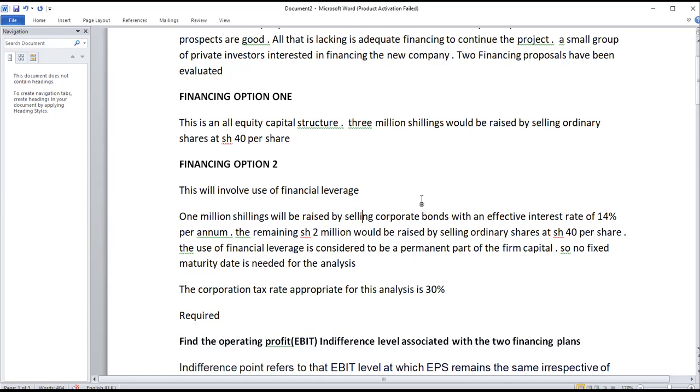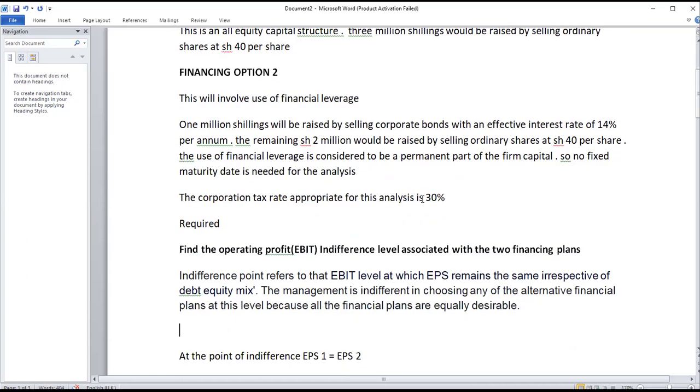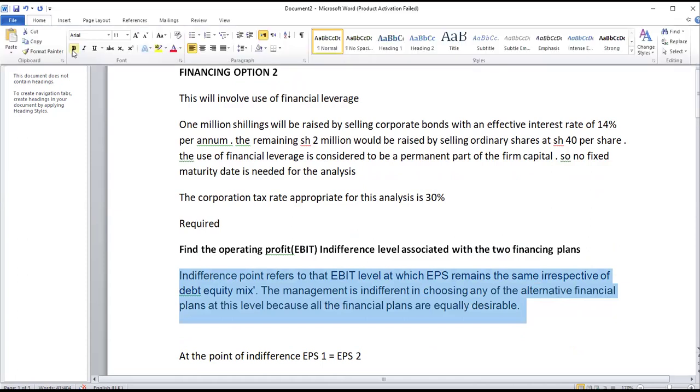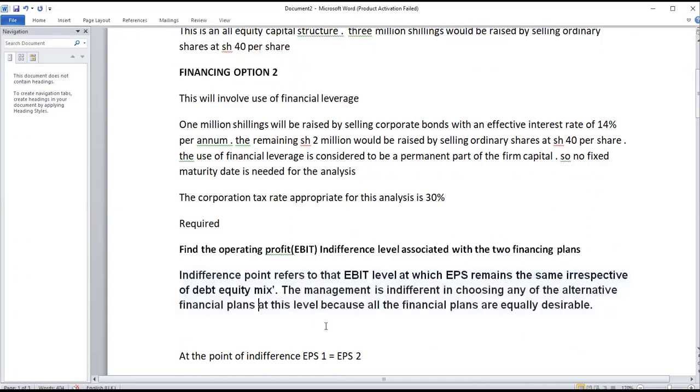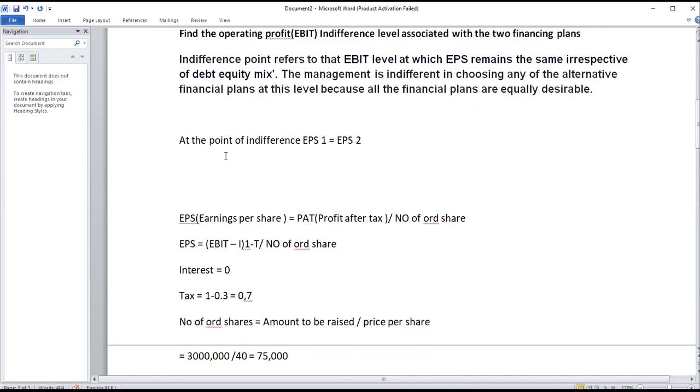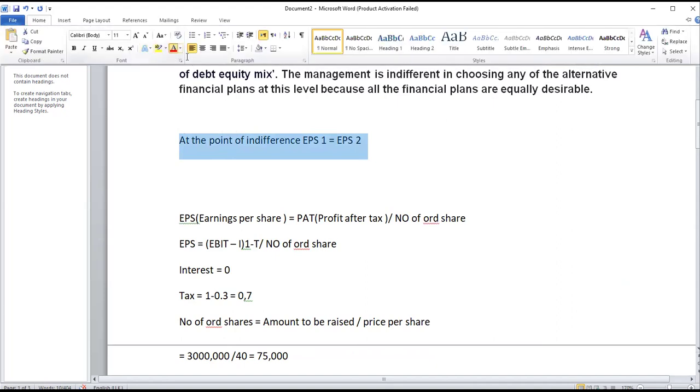So guys, what you need to know is that the indifference point refers to that EBIT level at which the EPS remains the same, irrespective of the debt-equity mix. The management is indifferent in choosing any of the alternative financial plans, and at this level, all the financial plans are equally desirable. It means they are the same. The EPS are the same for both financing options. So we normally say that at the point of indifference, EPS 1 is equal to EPS 2.